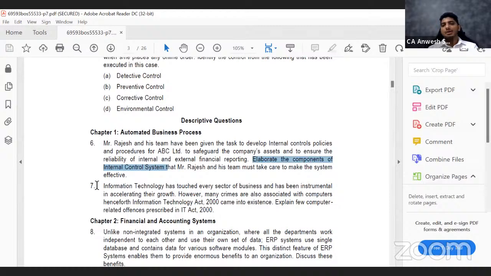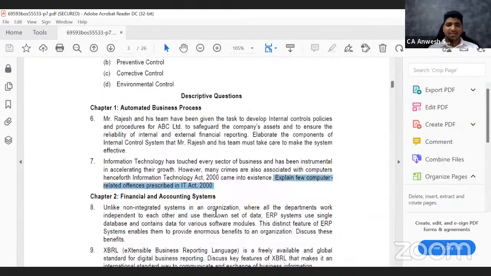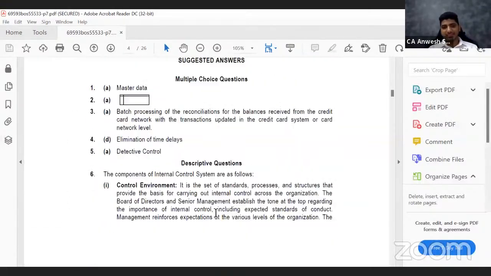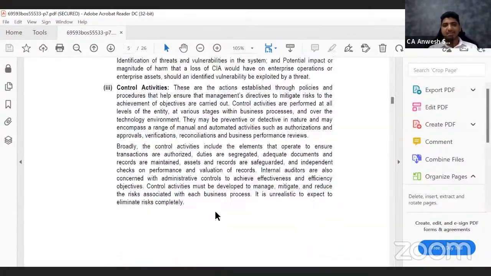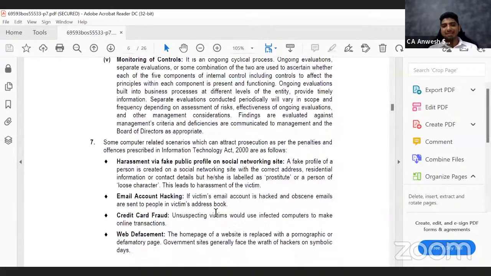Now, what are they talking about? The question is very simple. They are asking: explain few computer-related offenses. What are the crimes that you can commit using computers? The answer is also pretty simple. This is not a difficult answer, so even if you read, you can get the answer. I'm going to just discuss it.